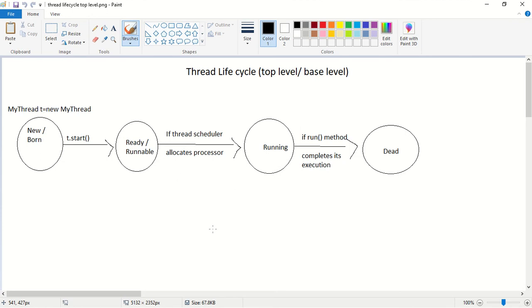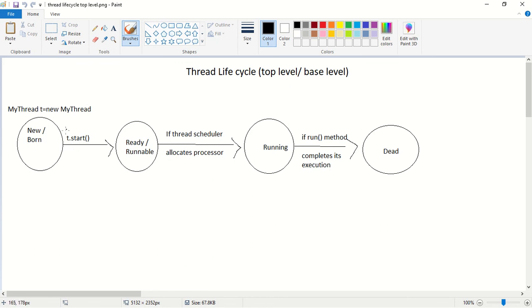So now we have to see what is the effect of wait, notify and notifyAll methods on a thread lifecycle. This is a top level or base level thread lifecycle, if everything is going to be fine. What is the first state? If we create a thread object, that is MyThread t = new MyThread, and execute this statement, the thread will enter into the new state or born state.